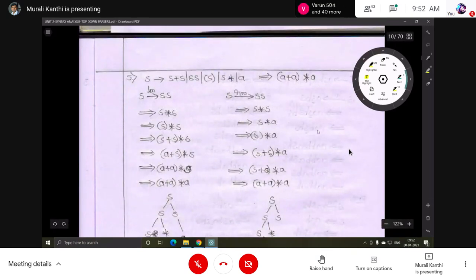So same process, what you have seen so far, you can use the same process in the leftmost derivation. Always the leftmost non-terminal is used for replacement in the leftmost derivation. In the rightmost derivation, always the rightmost non-terminal is used for the replacement. Okay, so like that, step by step. Finally, we should get the input string, so that should be compared with the input string. So that is a derivation.